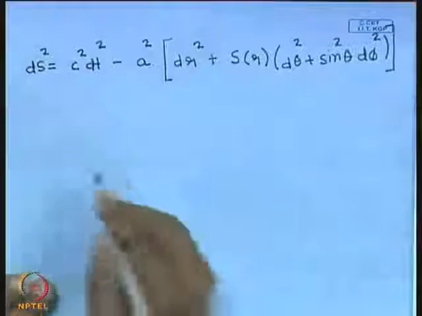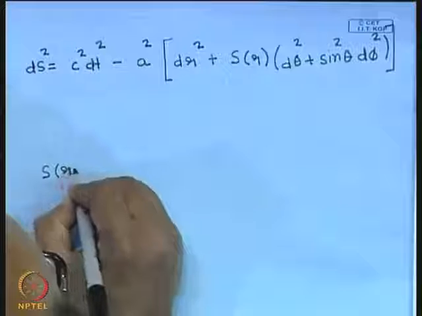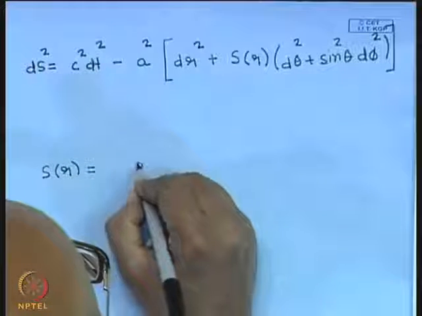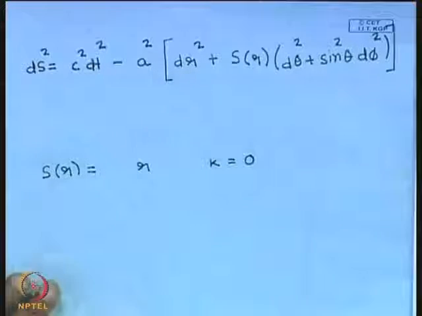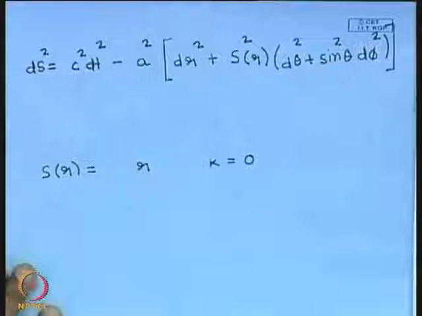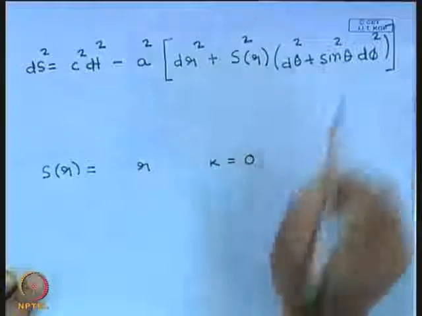This function s of r is equal to r if k is equal to 0. That is the familiar flat space: dr square plus r square d theta square plus sine square theta, etc.